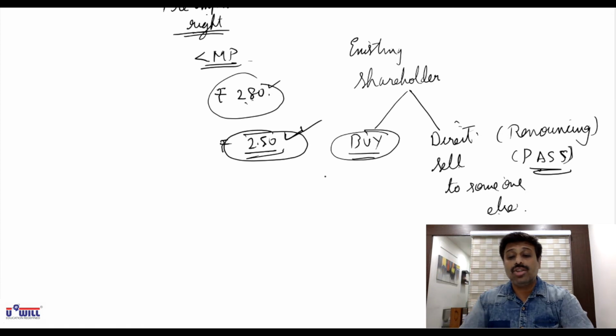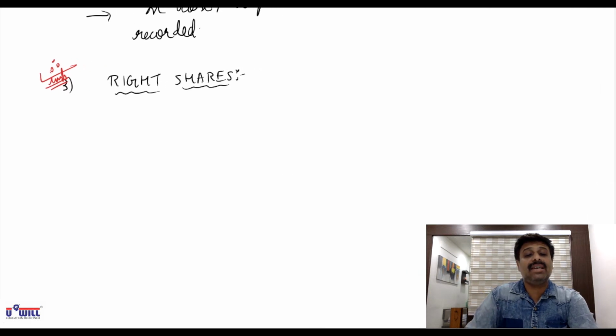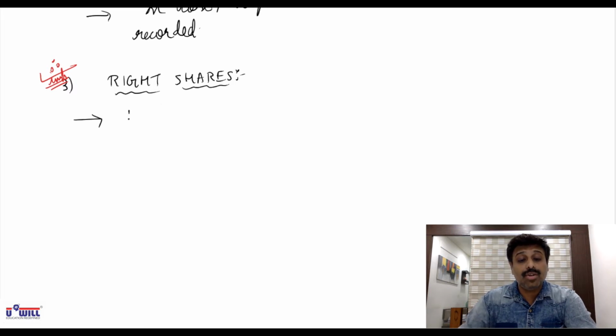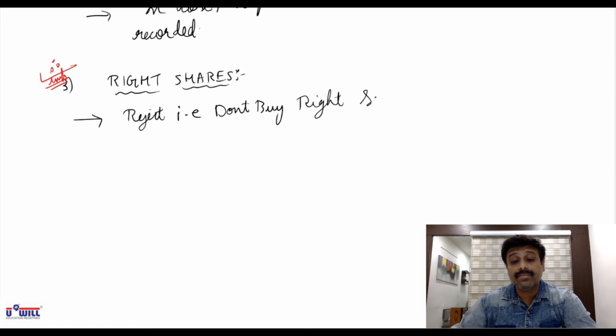Okay. So now finally for us, three things are possible. First, you reject to buy the shares. You reject the right shares. Okay, you don't buy the right shares. If you reject the right shares, don't buy the right shares, then no entry.